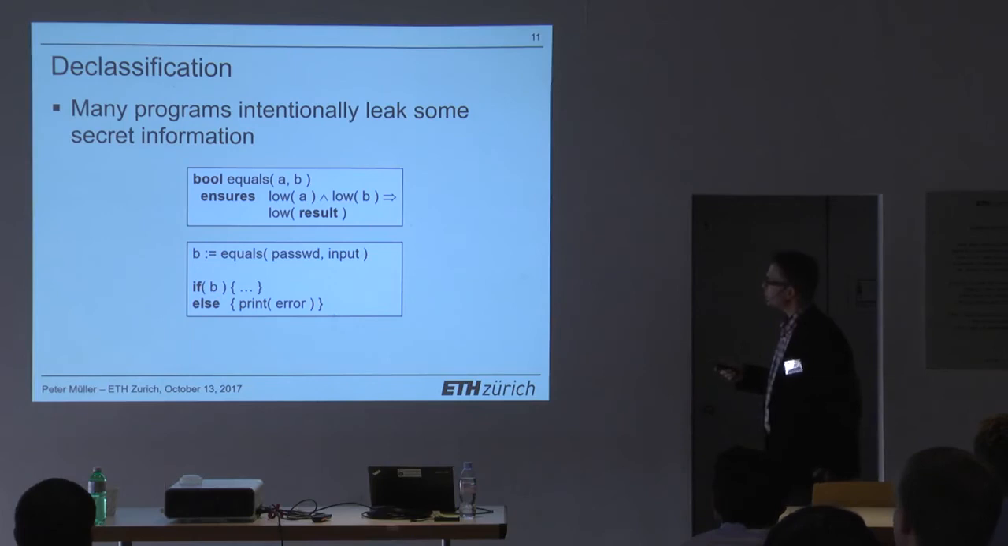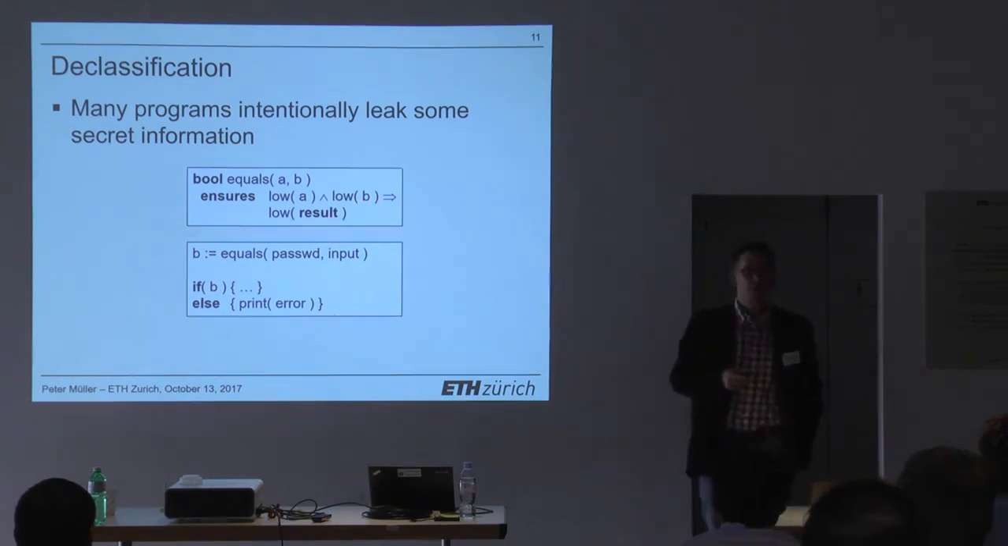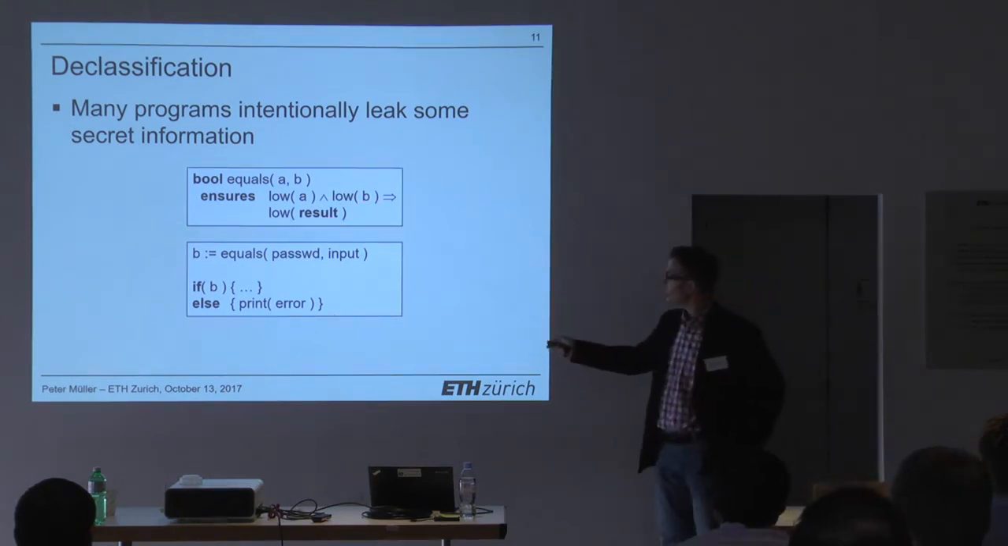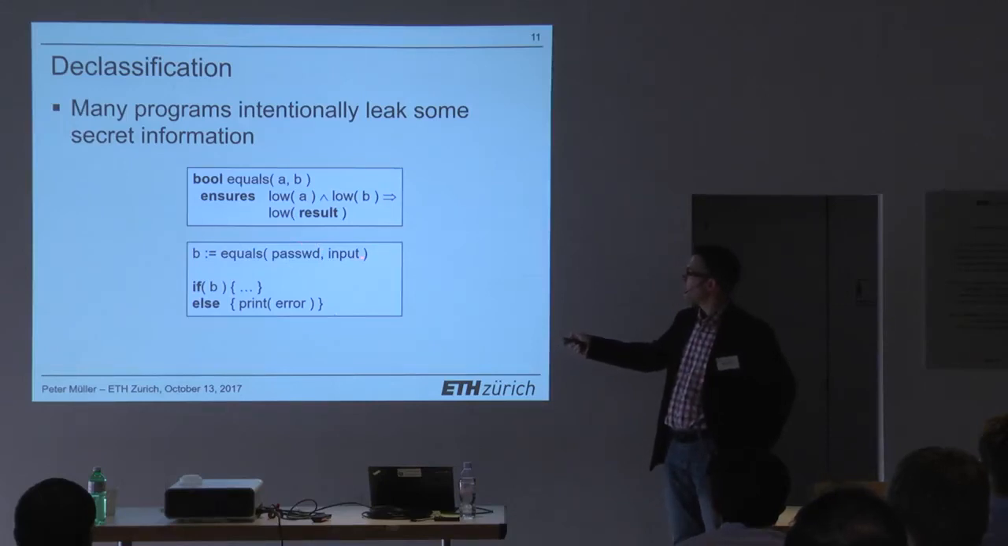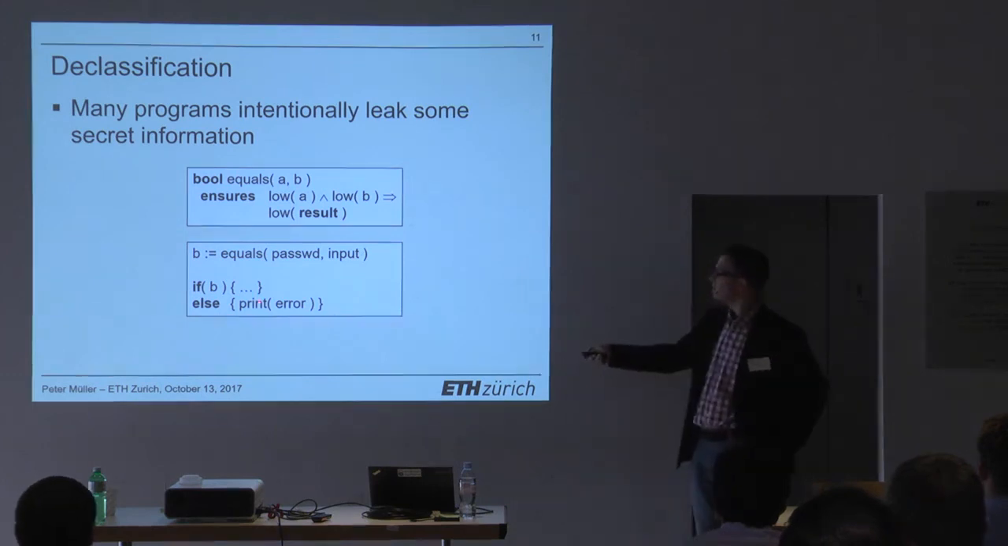So here's the situation. Imagine we have an equals method on strings, and the specification says if the input strings are low, then the result is going to be low as well. Okay? And now we have a program that compares a stored password to a user input, and depending on whether the two are the same, you either proceed with the computation or just say, sorry, incorrect password. So obviously this leaks information, right?